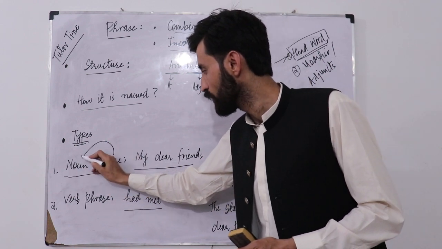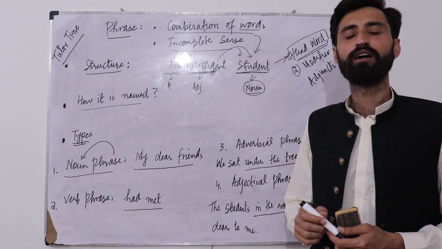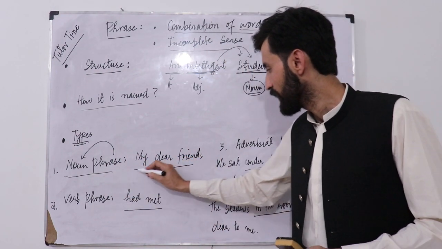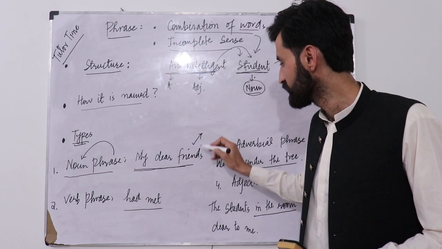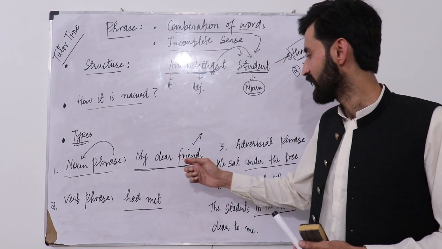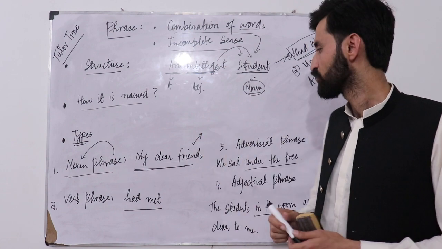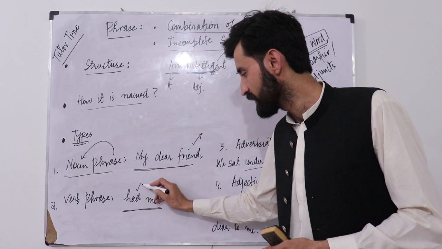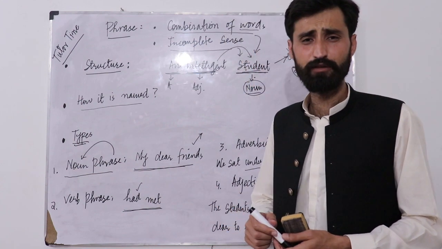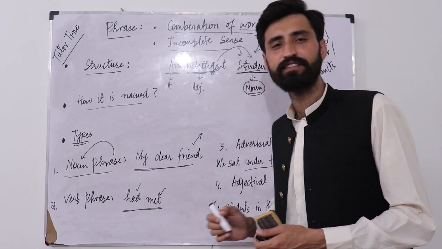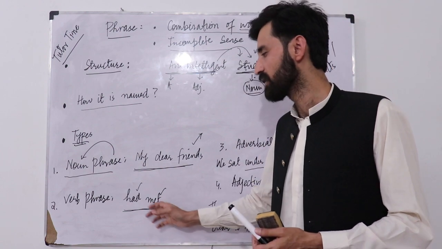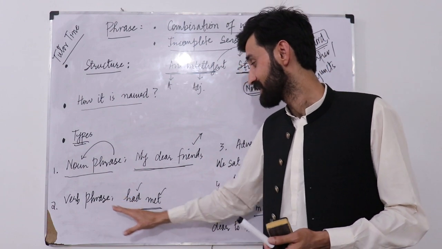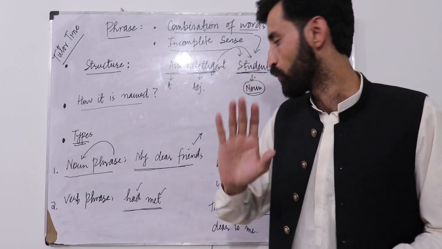The noun phrase is a phrase in which a noun is the head word. Take my dear friend: friend here is the noun and again it's the head word, so we can say this is a noun phrase. Now here, had met: had is an auxiliary verb, whereas met is a verb, so here the verb is the head word, which is why we can say this entire phrase is a verb phrase.